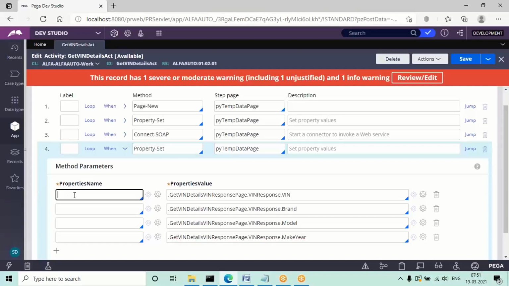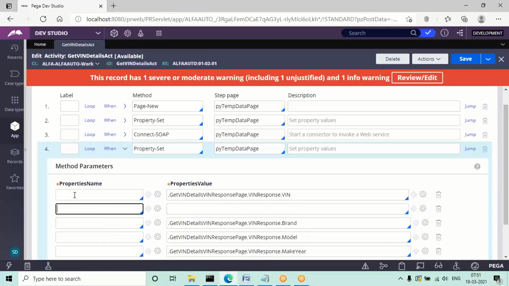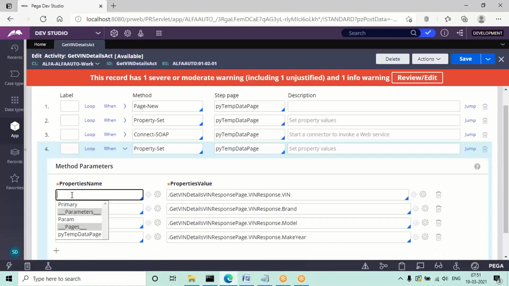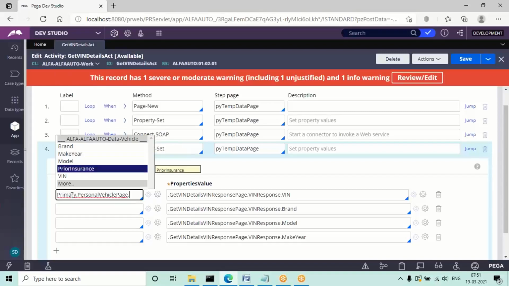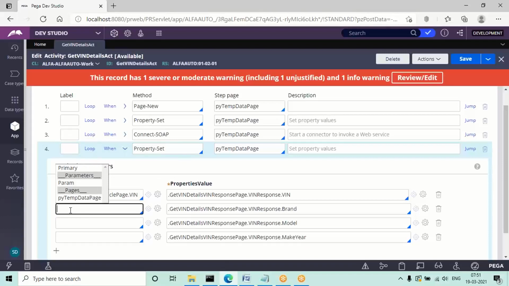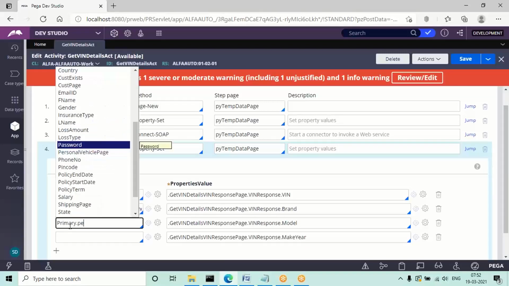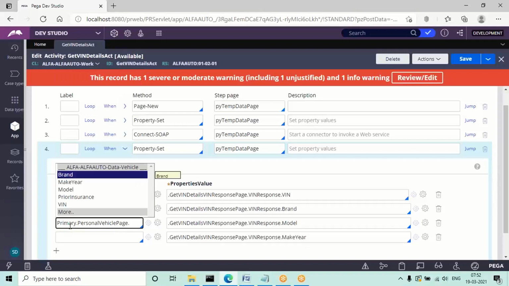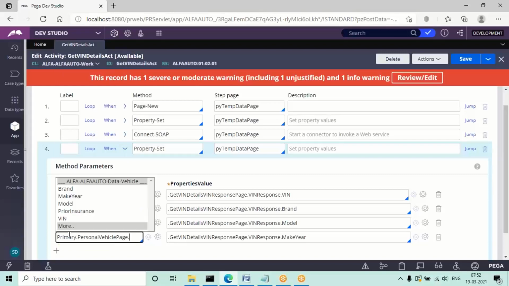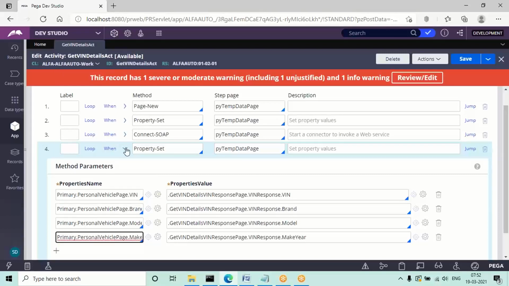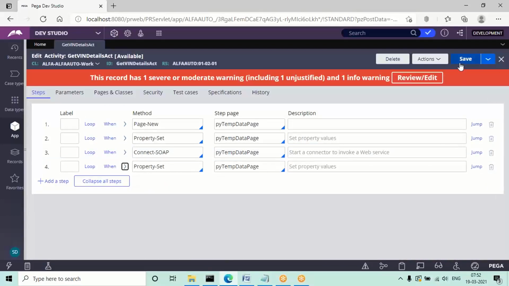Now in the left hand side we need to map the UI properties. UI properties means primary dot, one second, primary dot personal vehicle page dot, then like that primary dot personal vehicle page dot brand, model, maker. So like that we need to map all these parameters as a response.